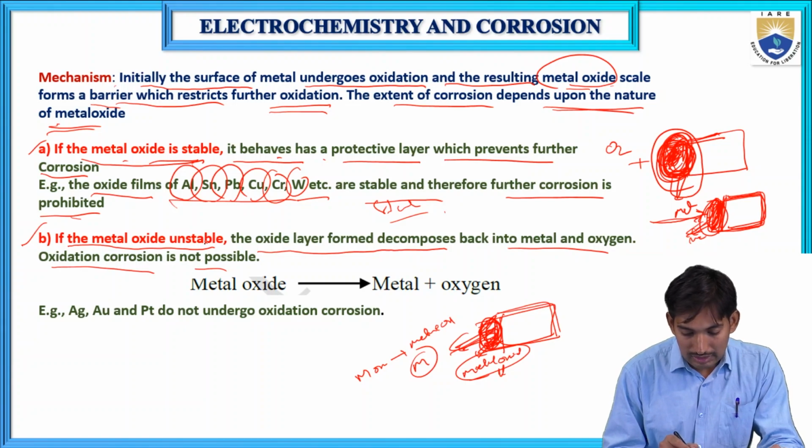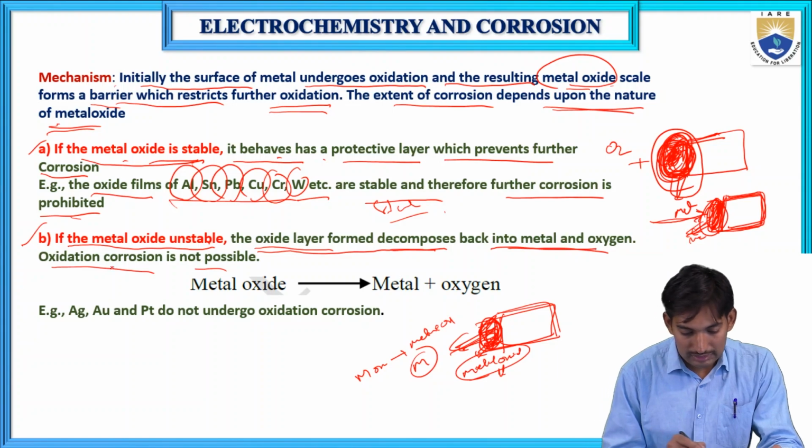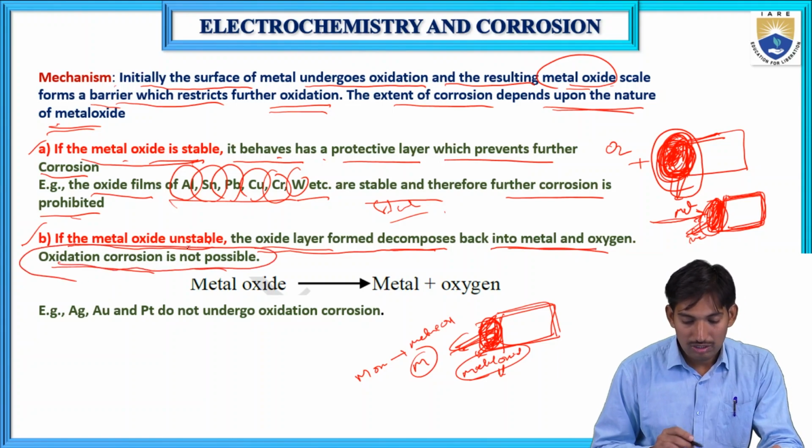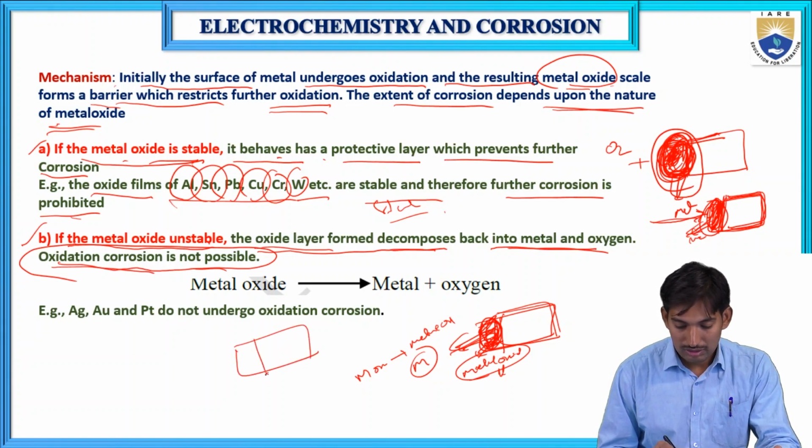If the metal oxide is unstable, the oxide layer formed decomposes back into metal and oxygen. Oxidation corrosion is not possible when the metal oxide is unstable.